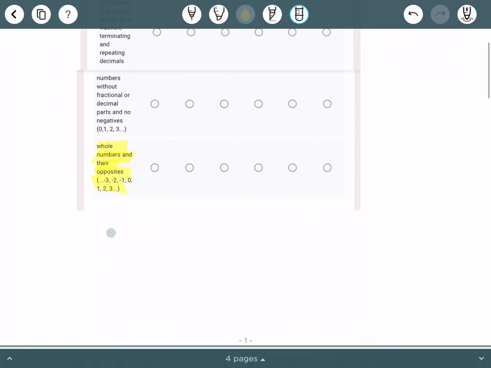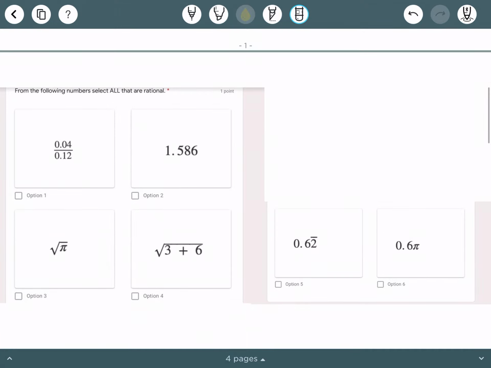All right, let's go ahead and take a look at the next question. And again, mine is formatted a little bit differently. I had to kind of cut the end off and put it off to the side so I had room. So the directions here say, from the following numbers, select all that are rational.